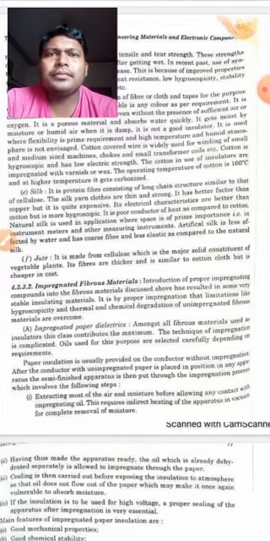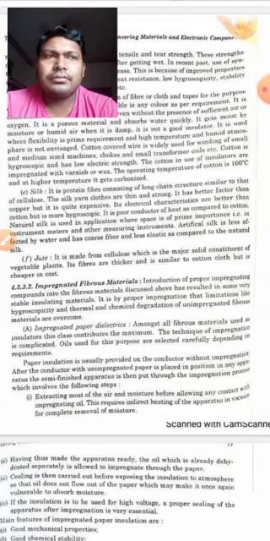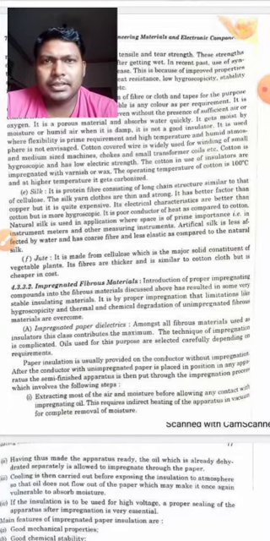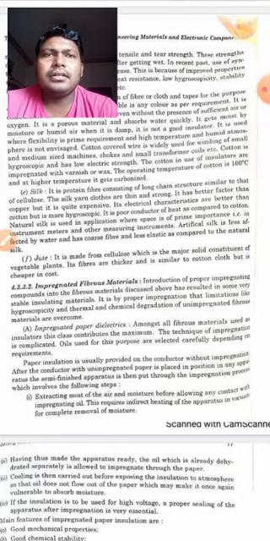So students, you will find the use of cotton insulating material or cotton tapes in your generator winding, motor winding, or transformer winding. These windings will be insulated with the help of cotton. After the cotton tape has been applied, we pour the varnish.